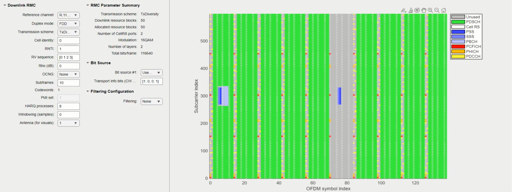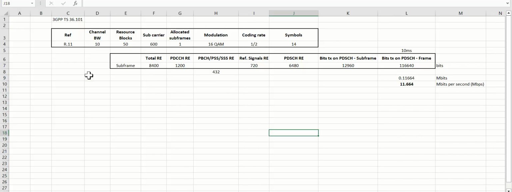Now, this is important to refresh because if you remember, we calculated with one particular test model which is defined by 3GPP that with 10 megahertz of spectrum band or channel bandwidth and with different considerations such as 16 QAM modulation and 1/2 coding rate, what is the throughput we got? Now, if we want to change and check for higher modulation schemes, better coding rate, or with the advanced antenna techniques, we want to see that how the number of bits per RE get changed that we can calculate. So there are different variables which we can play with.